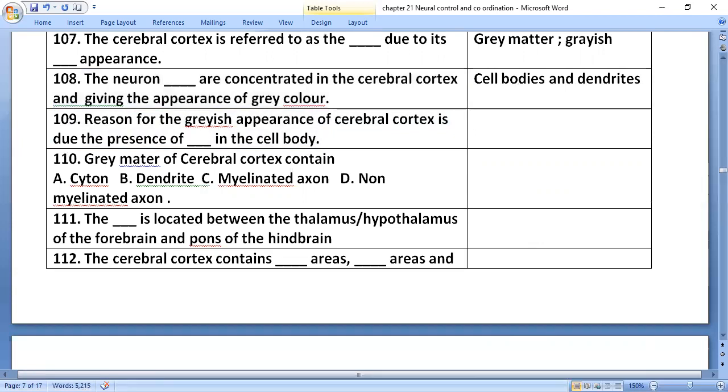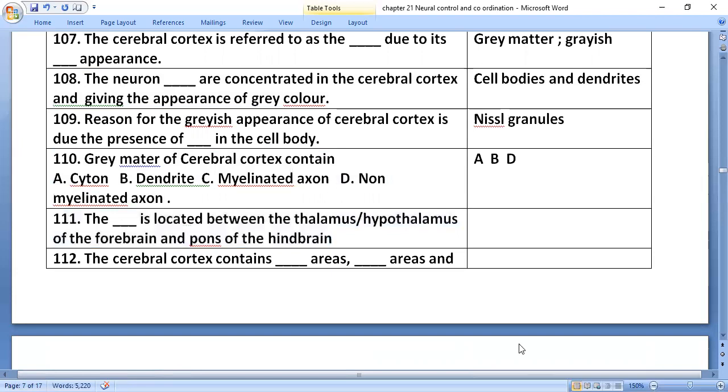The reason for the grayish appearance of the cerebral cortex is the presence of Nissl granules. The gray matter of the cerebral cortex contains cyton, dendrites, and non-myelinated axons.